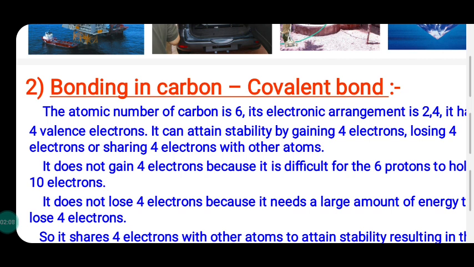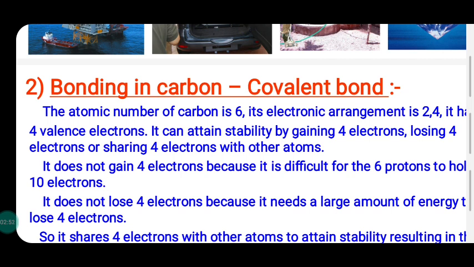By releasing these 4 electrons and having 2 electrons in the outer shell, carbon will attain the stable state of helium, the one and only element with 2 electrons in the outer shell that is stable. If carbon loses these 4 outer electrons, stability may be available, but releasing 4 electrons is a tough task. What is the second possibility? Getting 4 electrons from any other element. That is also quite difficult.